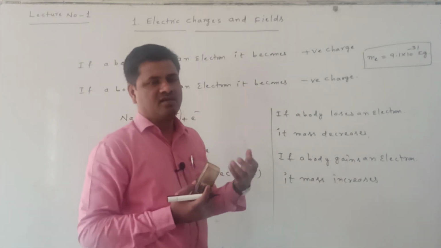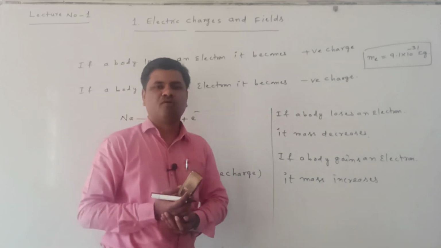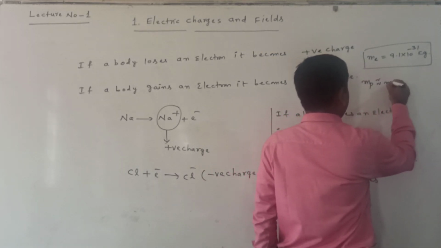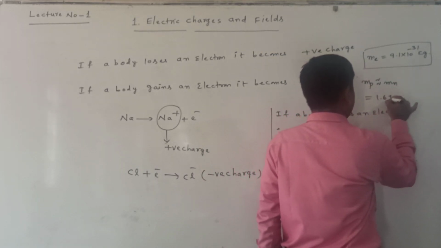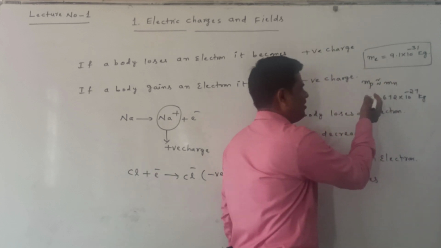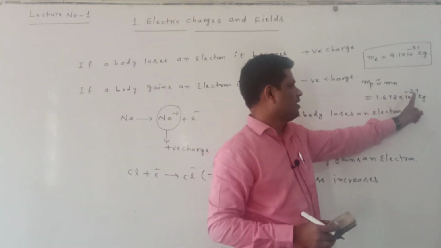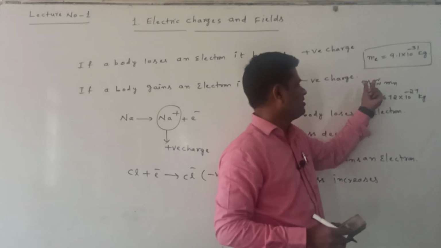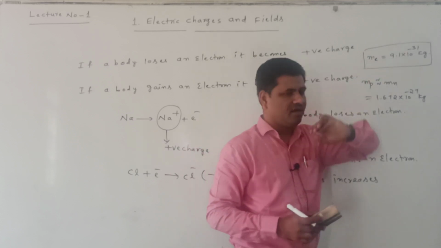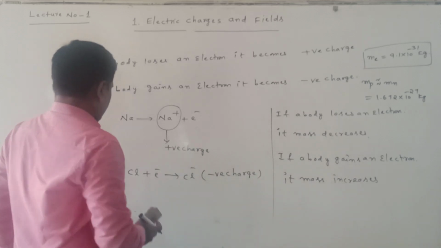Now, the charge of the electron, the charge of the proton, the mass of the electron and the mass of the proton are also important. The mass of the proton and the mass of the neutron are nearly 1.672 into 10 power of minus 27 kg. There is some difference between proton and neutron, but generally we consider 1.672 into 10 to the power of minus 27 kg. The mass of the electron is 9.1 into 10 power of minus 31 kg. This is used for solving problems.